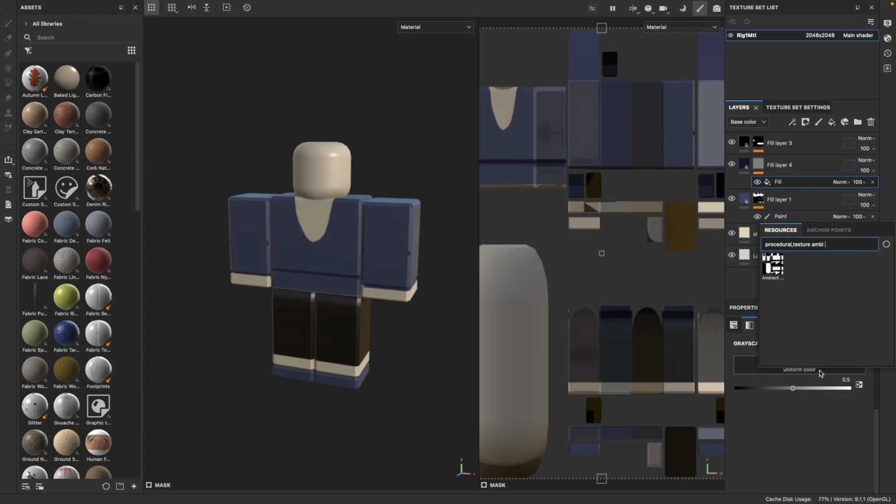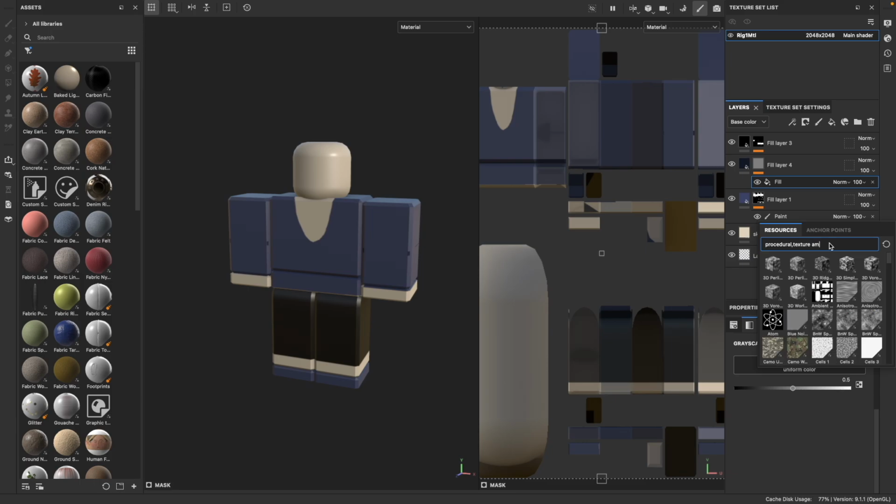Click on the fill effect, then in the grayscale slot choose the Ambient Occlusion map from the baked textures. This will apply the AO information directly onto the layer.